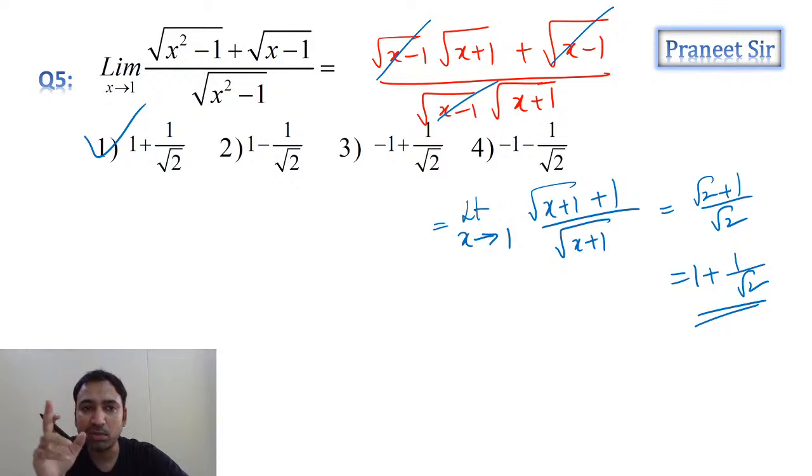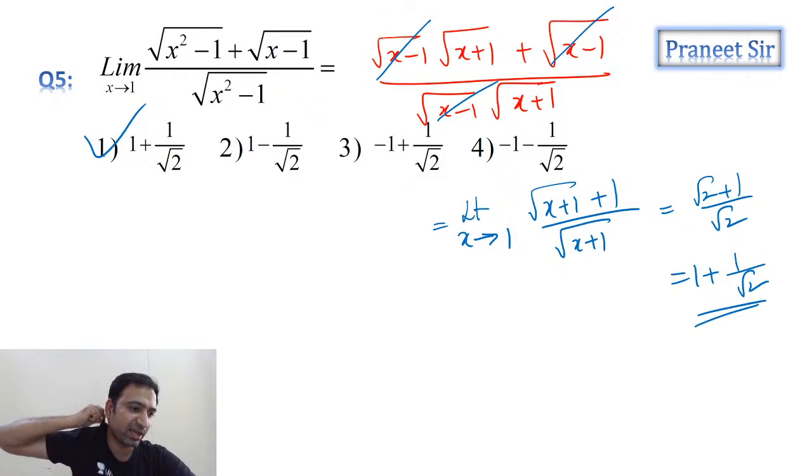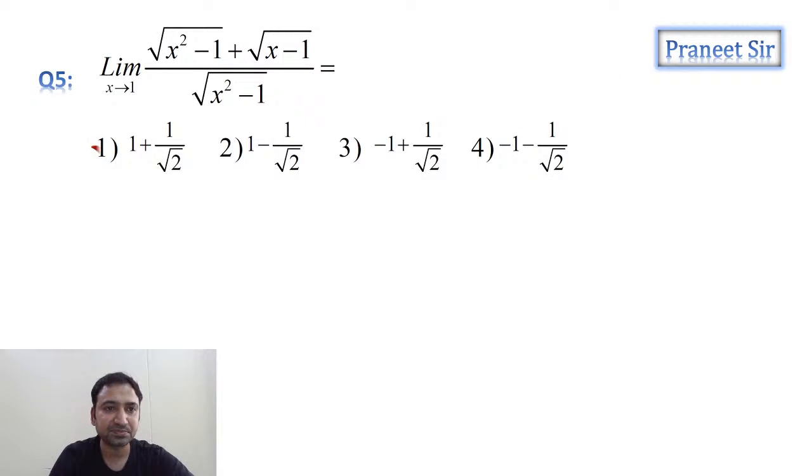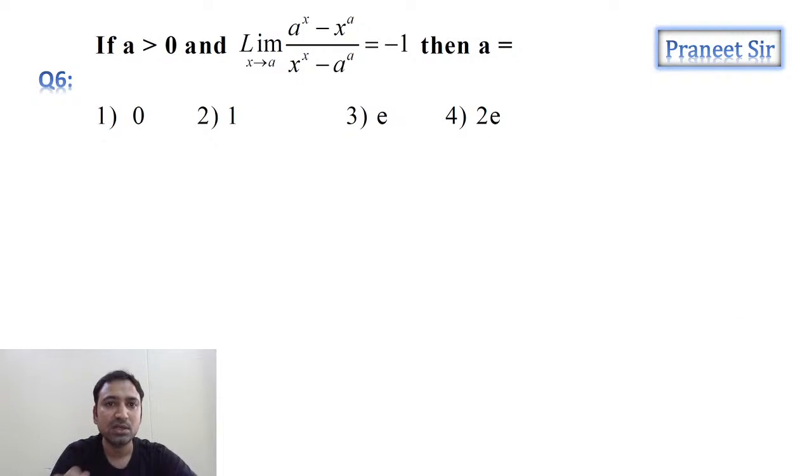Whatever term we are having a problem with, square root of x minus 1, that square root of x minus 1 we cancelled. And the remaining part we are directly substituting the limit, guys. We don't have any problem. Right. Chalo, guys. Let's move to the next one. So this is the next question we have.